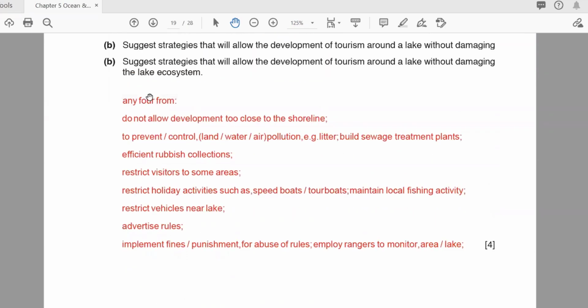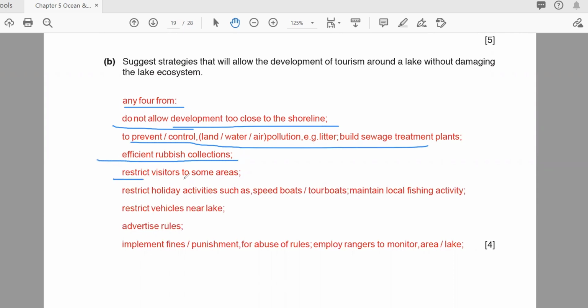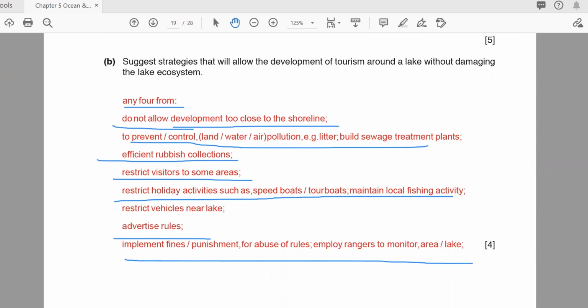So after that, you have the suggested strategies that allow the development of tourism around a lake without damaging the lake ecosystem. So here they're saying: do not allow development close to the shoreline, to prevent pollution of the water; efficient rubbish collection; restrict some areas; restrict holiday activities such as speedboats; and advertise the rules and implement fines if people do not follow them. So by these things you can manage the ecosystem and also the tourism development.